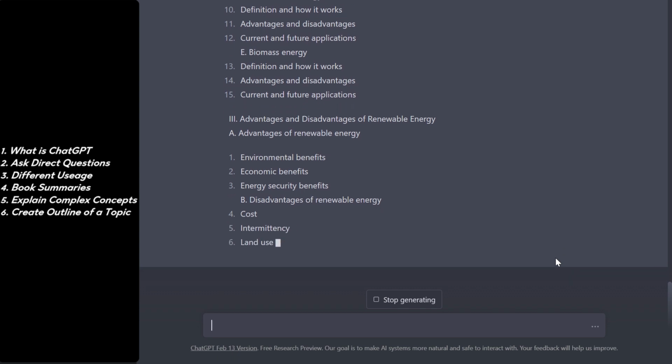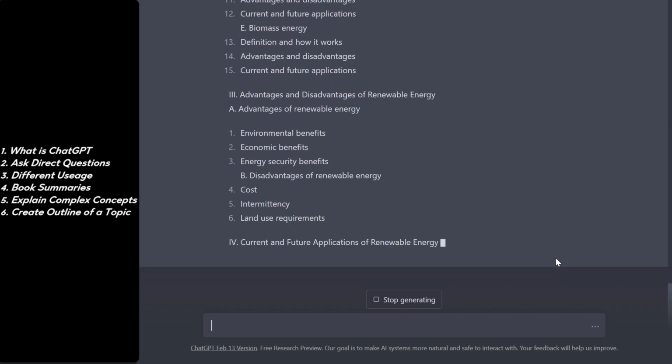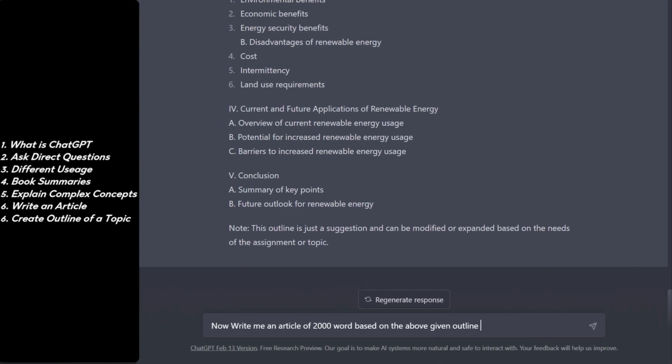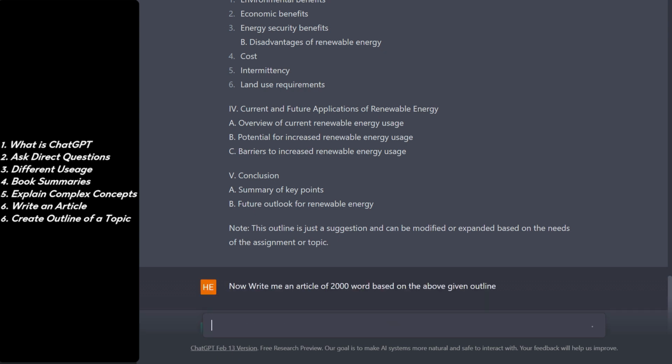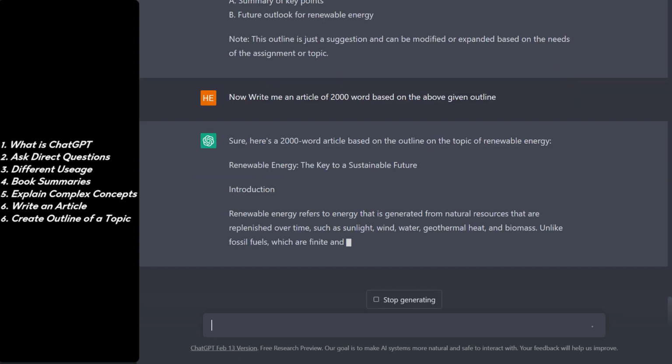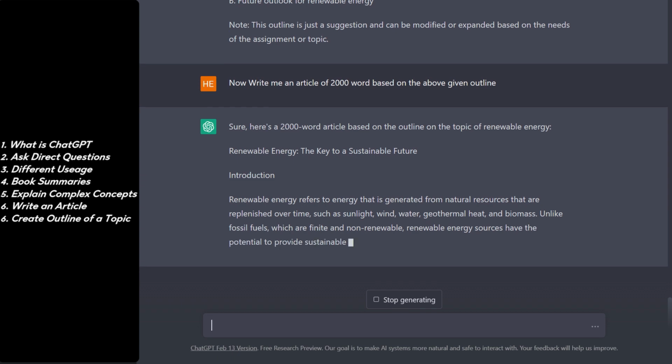The students, teachers, even online writers can use this for creating the outline, and then even ask him now to write me an article of 2000 words based on the above given outline, and it is going to start generating or writing the article for you. You can see that it has started to write the introduction.